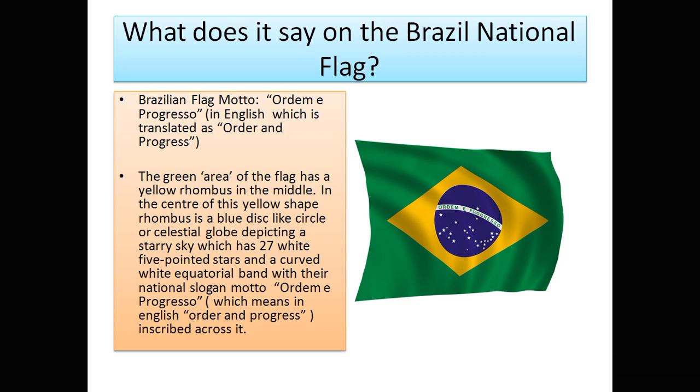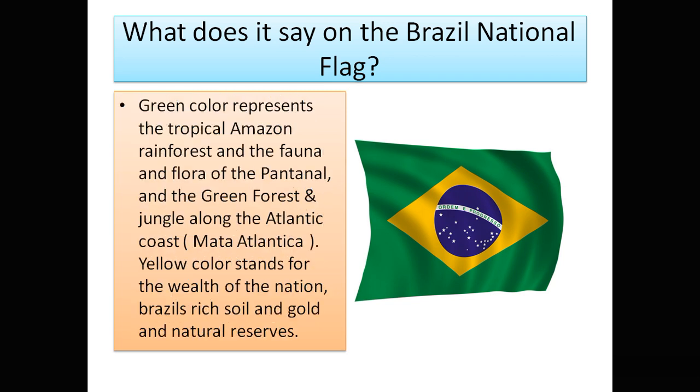The green area of the flag has a yellow rhombus in the middle, and in the center of this yellow rhombus is a blue disc, or celestial globe, depicting a starry sky, which has 27 white five-pointed stars and a curved white equatorial band with the national motto written as Ordem e Progresso. We have already seen what it means. Now let us move on.